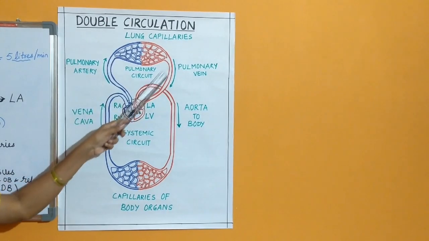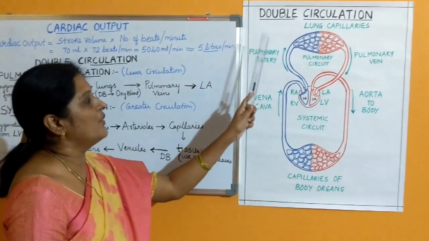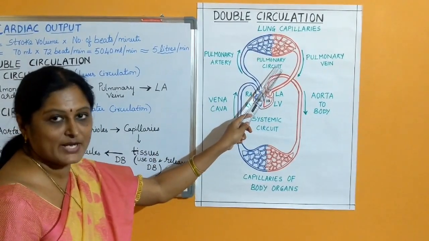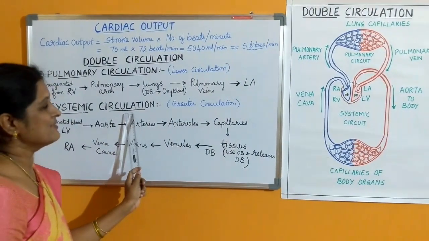This circulation, you call it the pulmonary circulation or the lesser circulation, where the deoxygenated blood is going to become the oxygenated blood. And the second circulation is the systemic circulation.